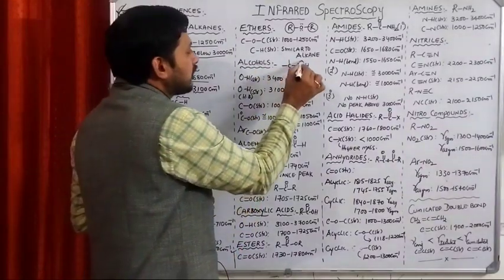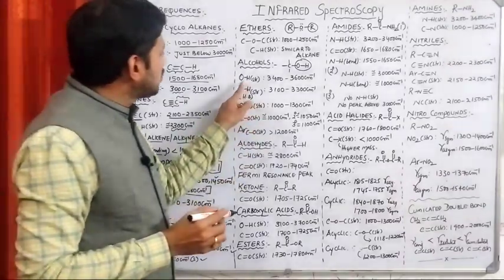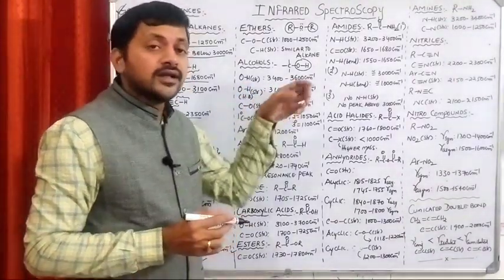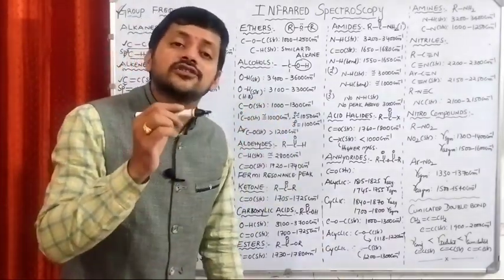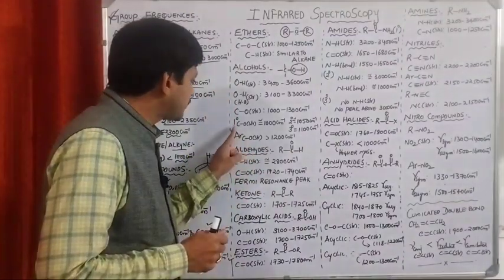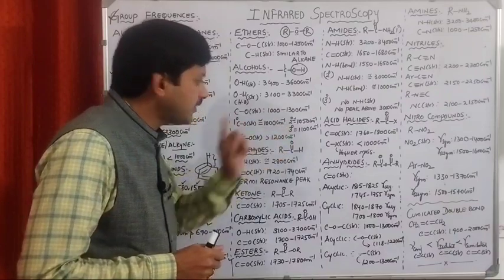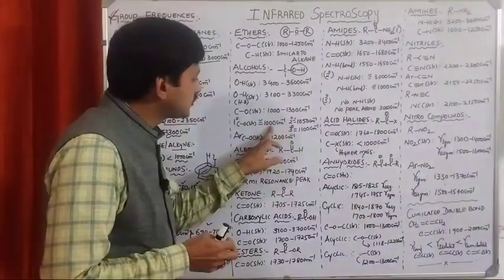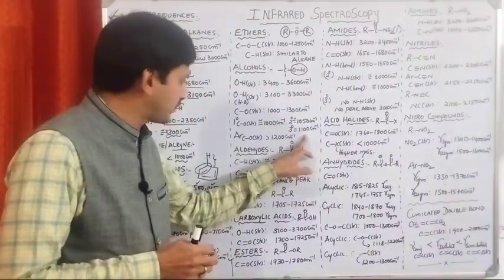In case of alcohols, what is the main bond? OH bond, right? So the OH stretching frequency is 3400 to 3600. There is a possibility for hydrogen bonding in case of alcohols. So in case of alcohols, we are observing primary CO, secondary CO and tertiary CO. For all these, we are having values 1000, 1050 and 1100 centimeter inverse.